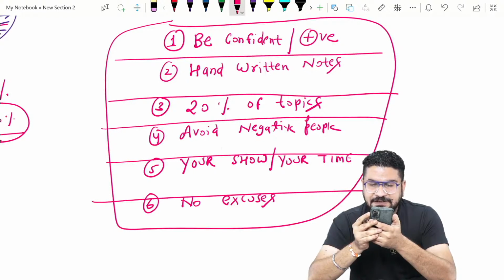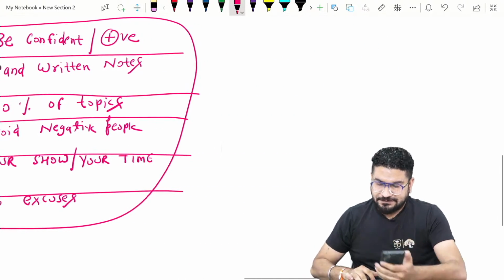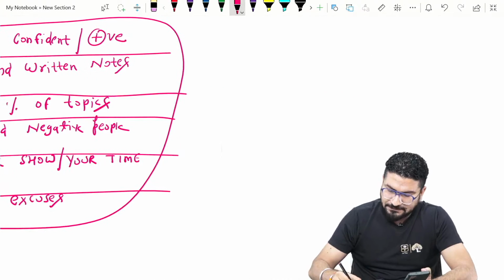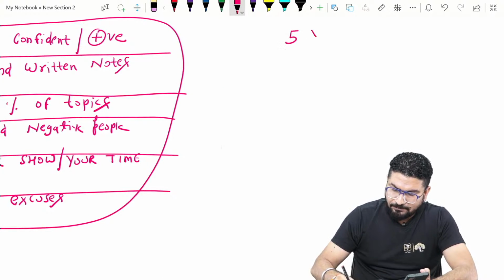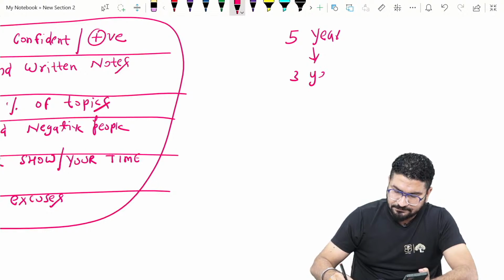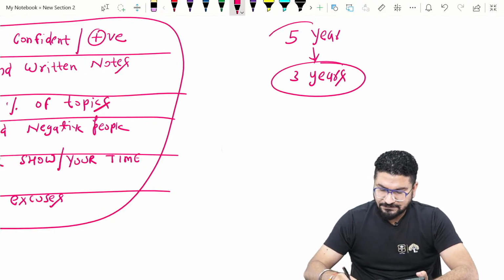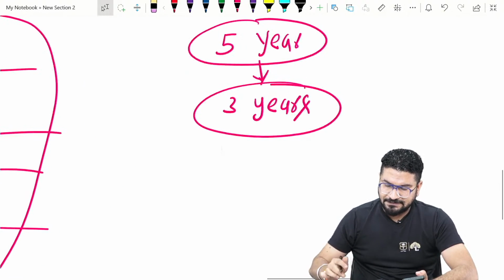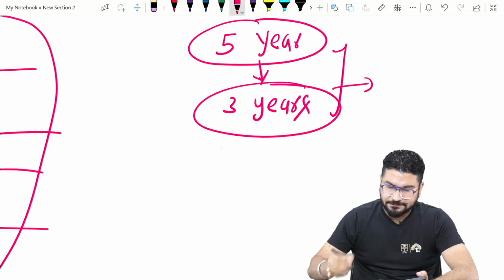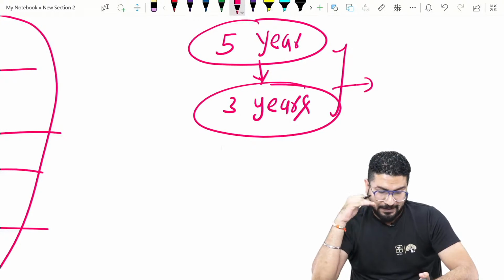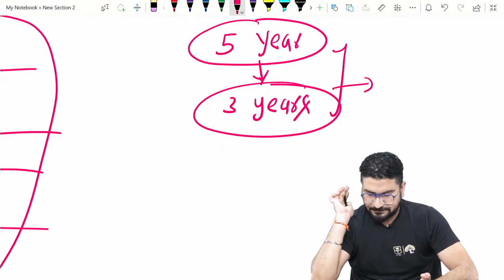How many previous years' papers should you do before your exam? That is the question people ask. So understand this: the past 5 years. If you can't do 5 years, do 3 years. Last 3 years' questions are enough. So what is your target? I can say the last 3 years' questions. If you have time, you can go with the last 5 years' questions.